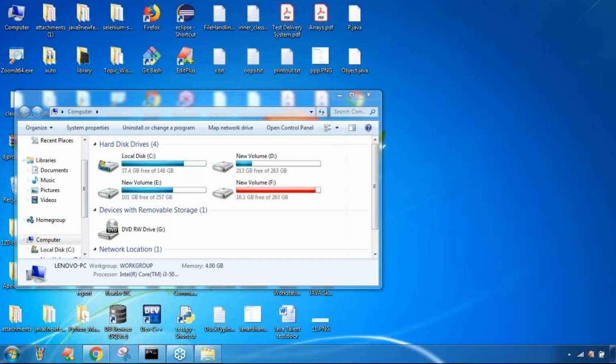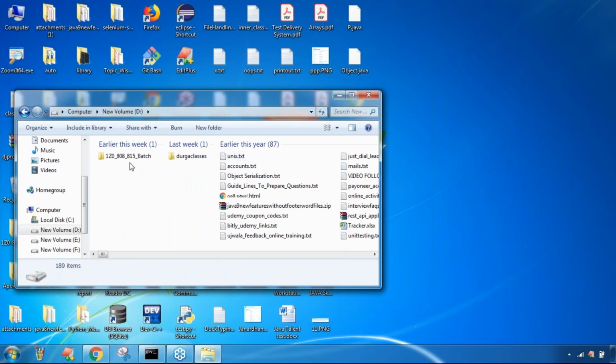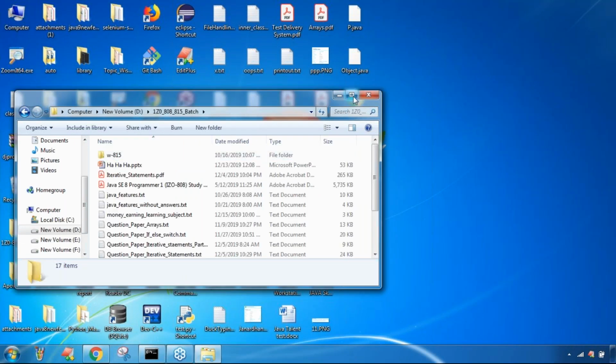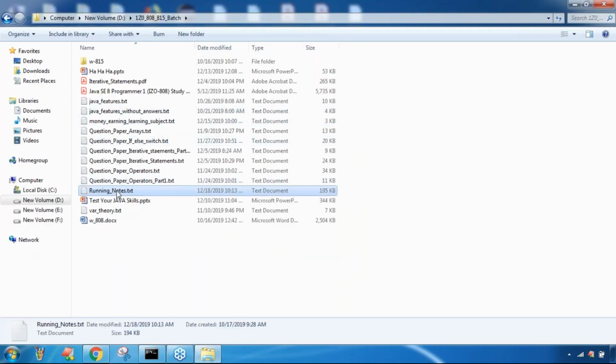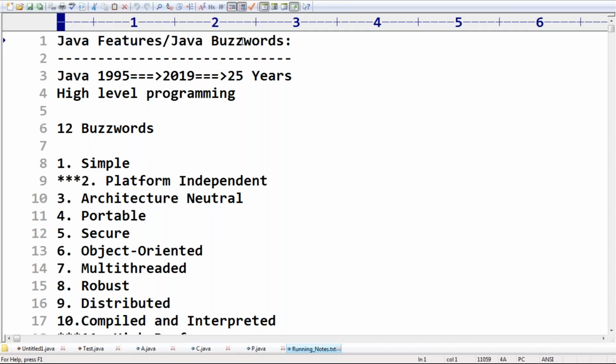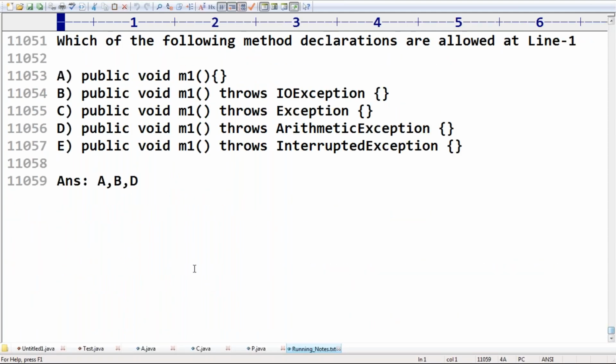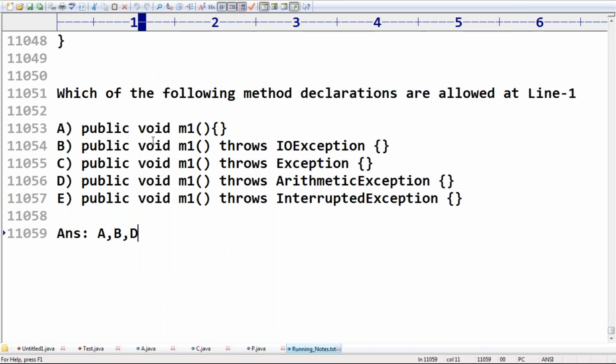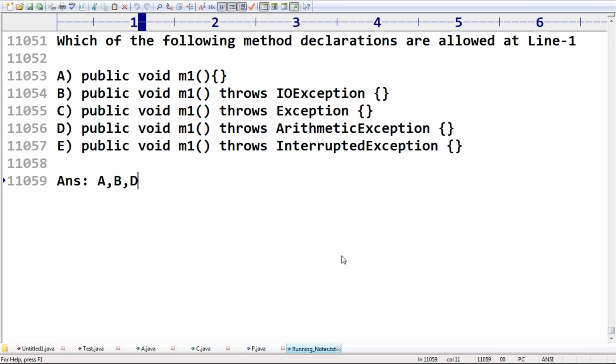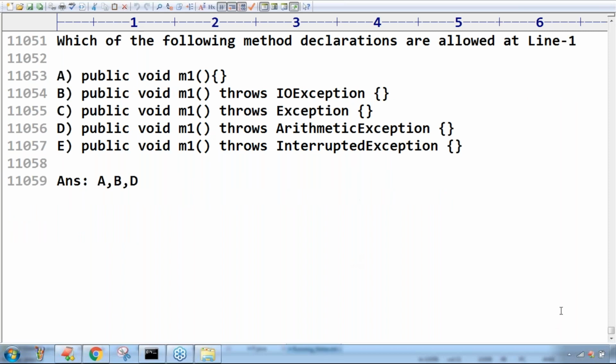Assignment, not assignment. I asked you to find the reason for a particular option. How many people identified the reason, and what are the correct answers? Whether my answers are correct or not, I hope you can decide. Yes, sir, these answers are correct.